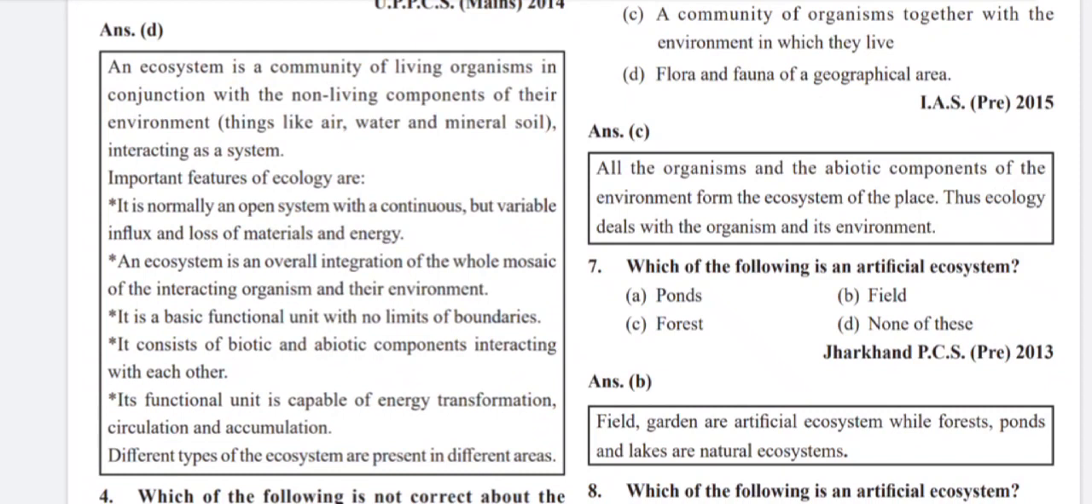Important features of an ecosystem: it is normally an open system with a continuous but variable influx and loss of materials and energy. An ecosystem is an overall integration of the whole mosaic of the interacting organisms and their environment. It is a basic functional unit with no limit of boundaries. It consists of biotic and abiotic components interacting with each other. Its functional unit is capable of energy transformation, circulation, and accumulation. Different types of ecosystems are present in different areas.